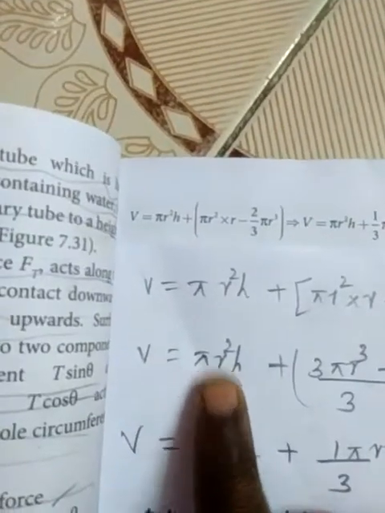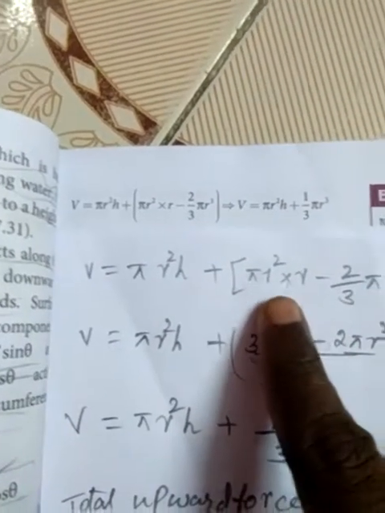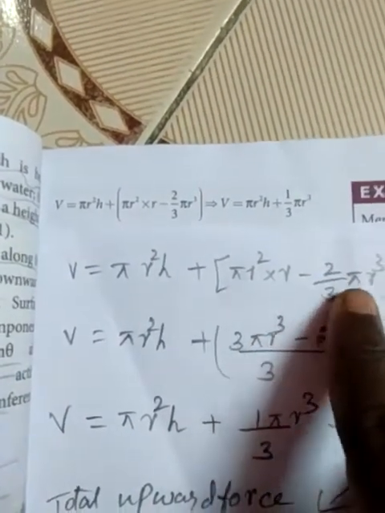Now you see the formula: V equals πr²h plus πr²·r minus 2/3 πr³.